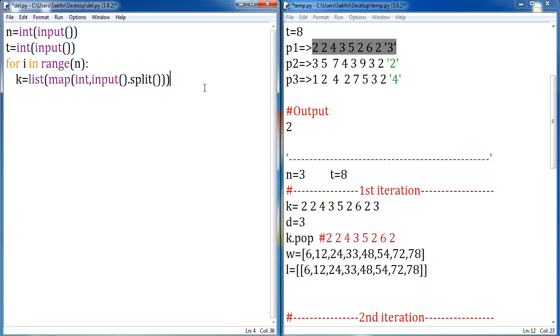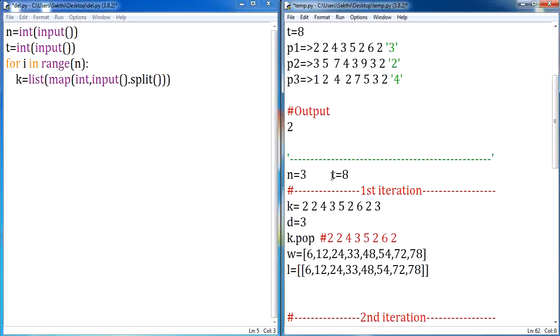And now what is the next process? As we know, if the time is given as 8 seconds, you can notice that we have 9 values. The 9th value is the distance covered by the person at each step. First let us remove this. What is the index position of this? This is the last index position, so I can point to this value by using negative indexing. Let me declare one variable called d, and I am going to store the k minus 1 position, that is the last value, in the variable called d.